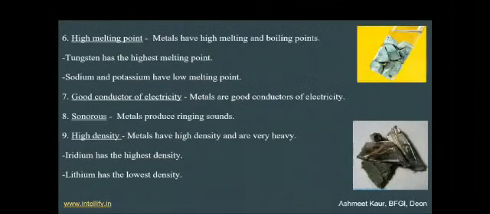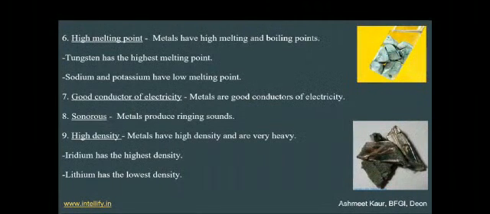Next is high melting point. Metals have high melting and boiling point, and when we boil a metal, it will take a longer time. So these have high melting and boiling point.